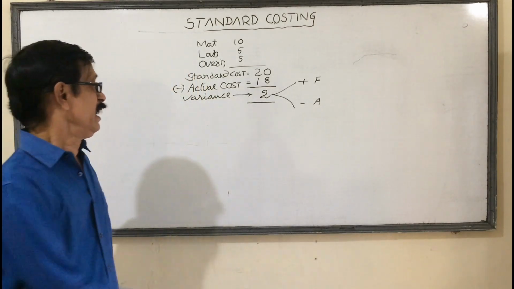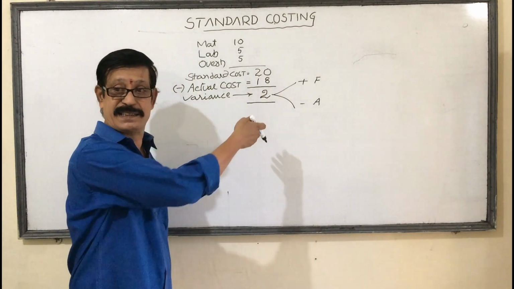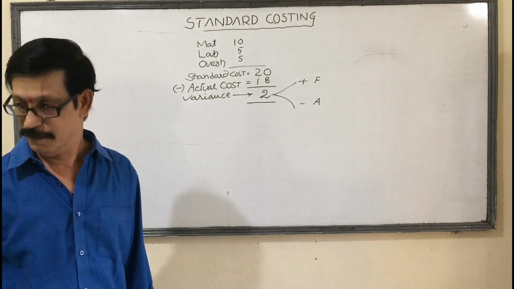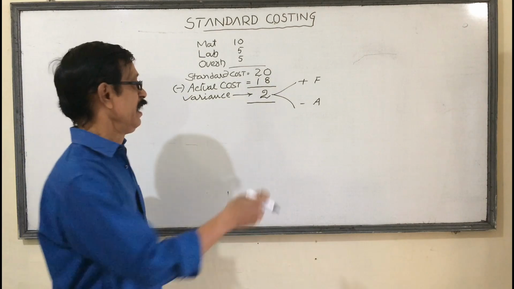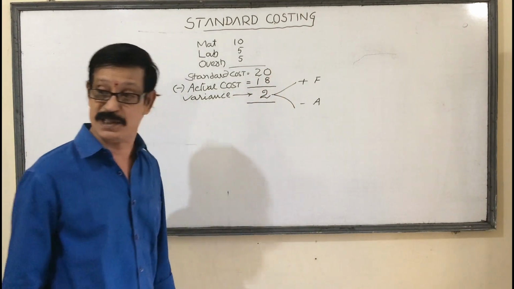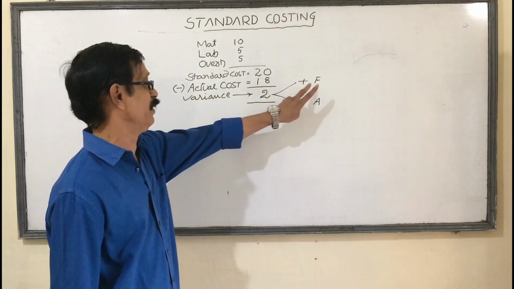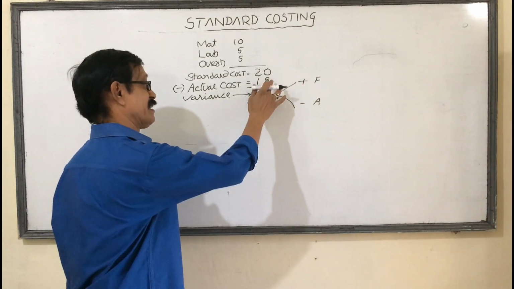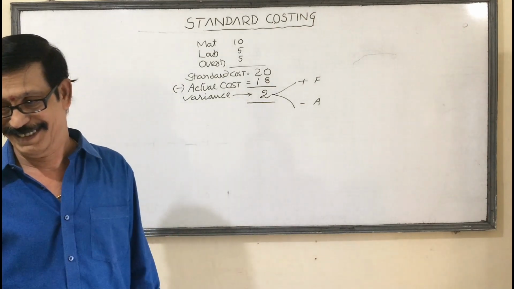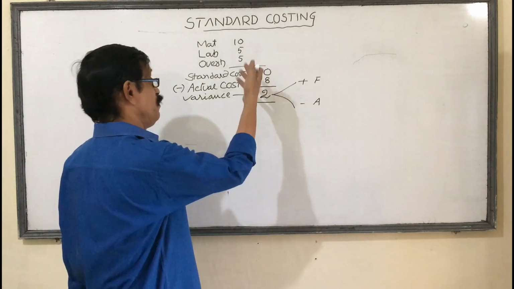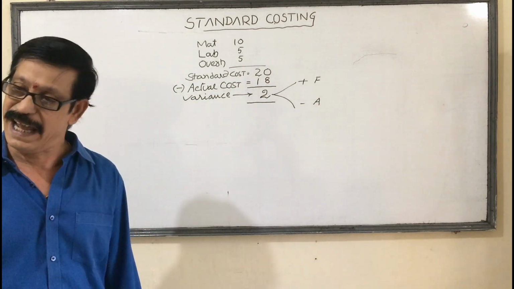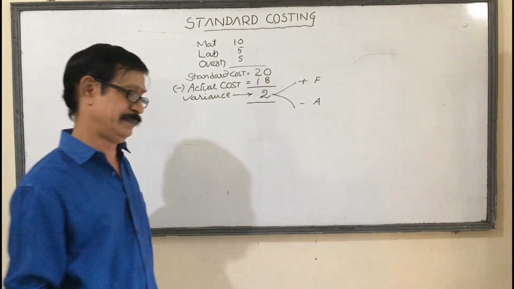Understand? 20 minus 18, it is minus 2 rupees, is it? No, this is plus 2 rupees, plus 2. So it is favorable. That means whenever the actual cost is less than the standard cost, automatically it is favorable to us. But whenever the actual cost is more than the standard cost, then it will be unfavorable or adverse or negative.